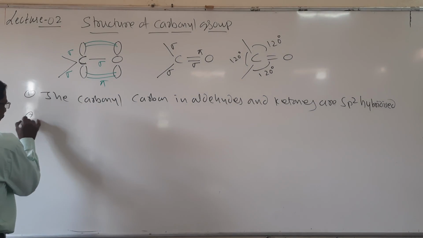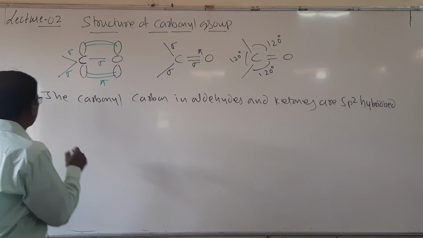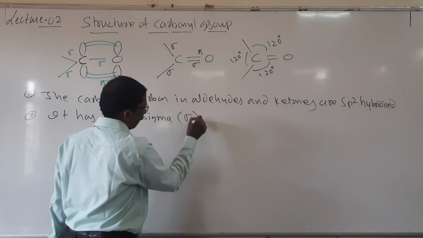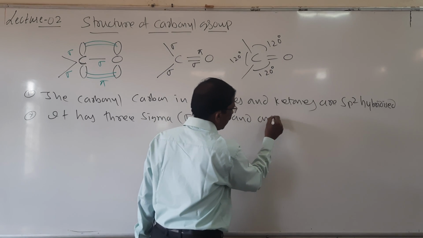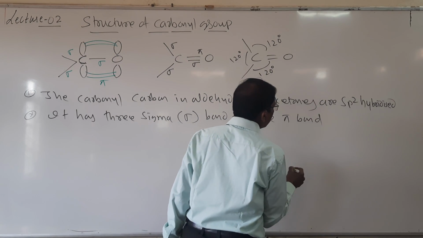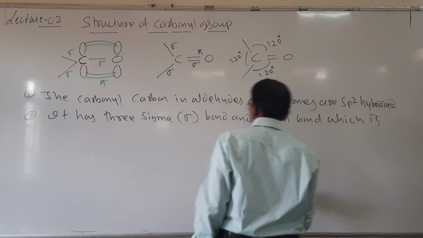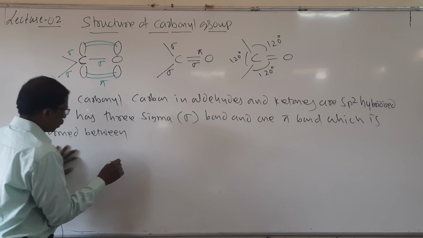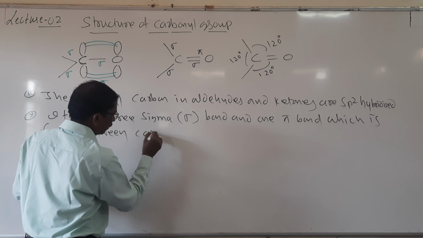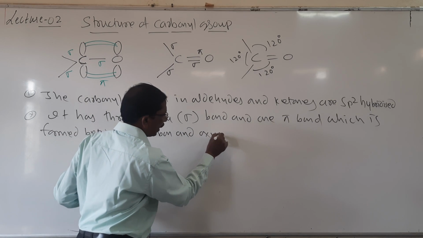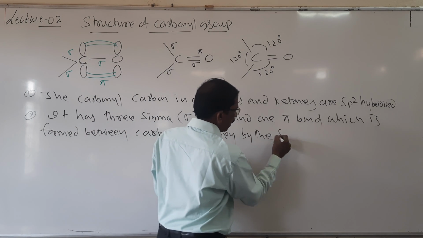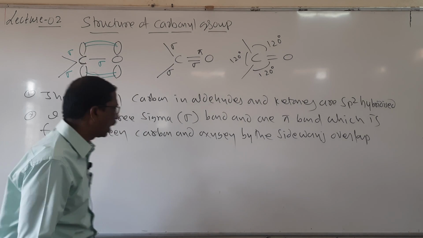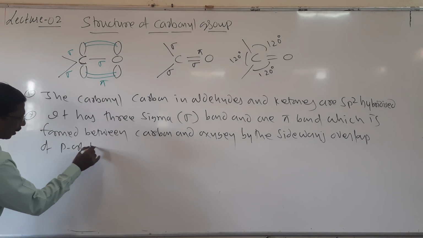And the second important point is it has 3 sigma bonds and 1 pi bond, which is formed between carbon and oxygen by the sideways overlap of p orbitals.